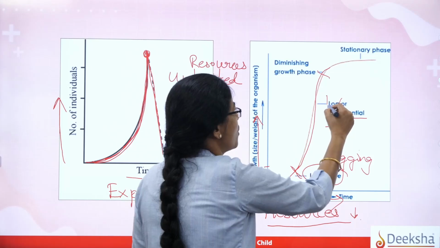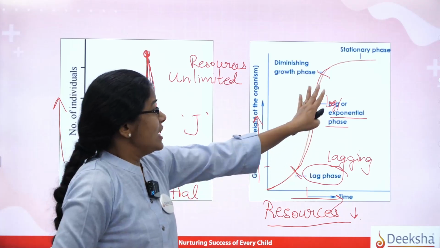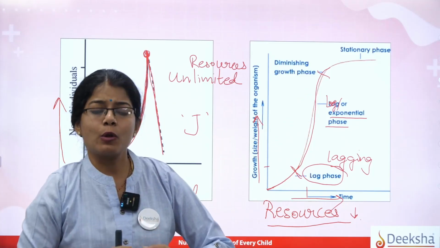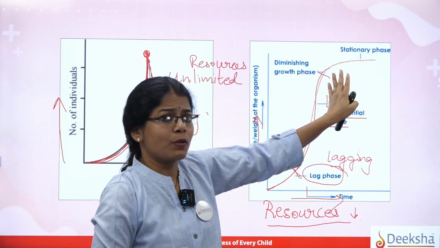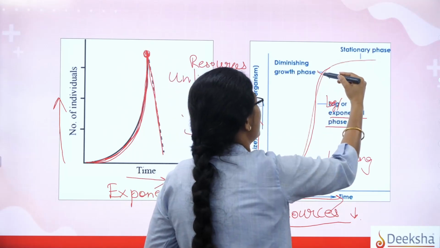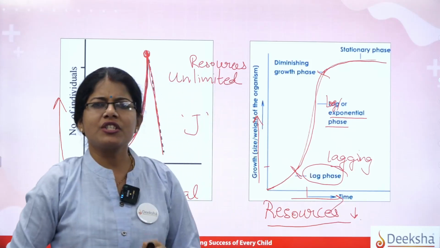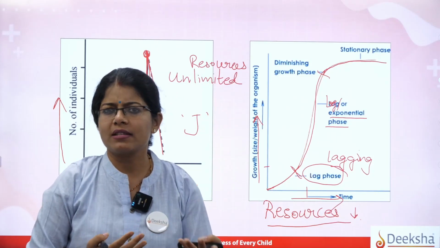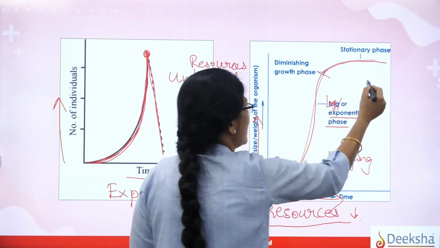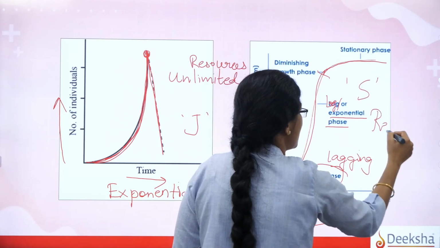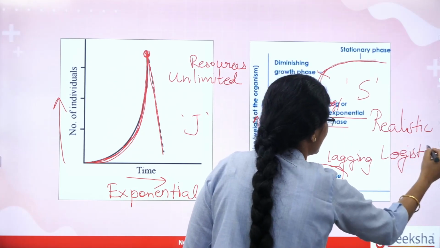The log phase, also called the logarithmic phase, is again a very important part of the growth curve, which indicates that they are now well versed and slowly they will try to multiply at a much faster rate. And slowly when the factors, that is resources, start depleting, they show a little slow growth, and finally they end up with something called the stationary phase. In the stationary phase there won't be any multiplication as such, but they attain stability. And the shape we got here is the S-shaped growth curve, which is also called the realistic, or logistic, growth curve.